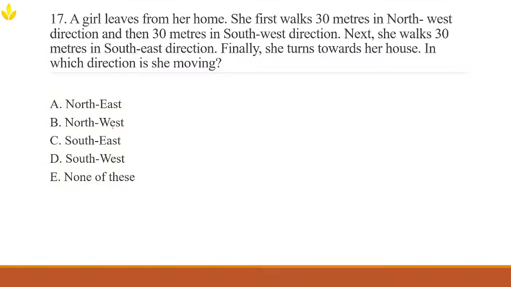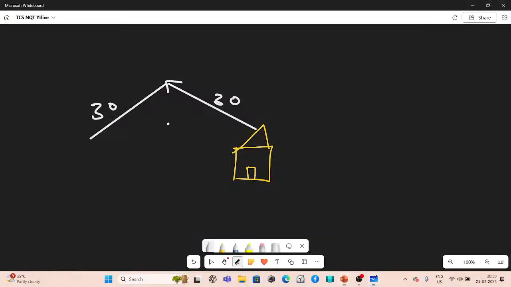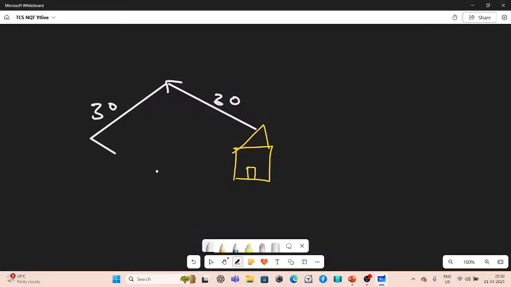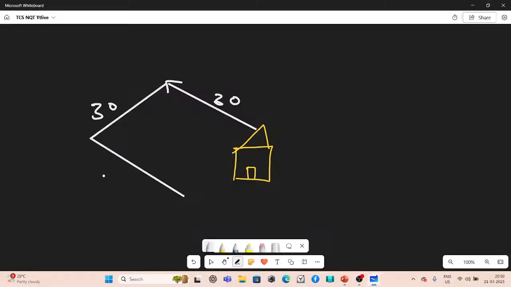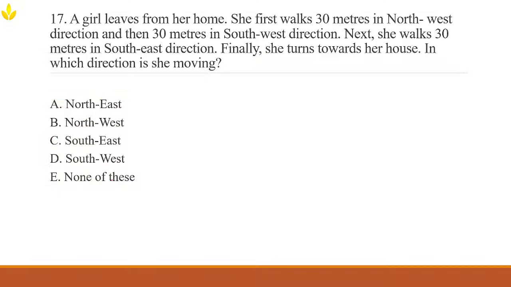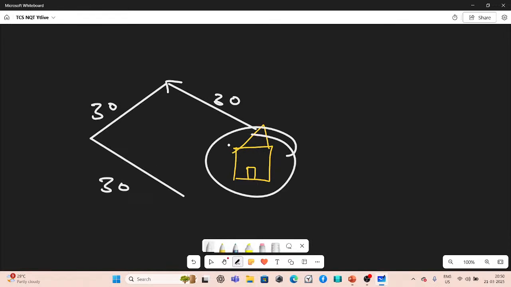Next, she walks 30 meters in the southeast direction, like that. So south, southeast. Alright, she walks for 30 meters in the southwest direction. Next, she walks 30 meters in the southeast direction. Finally, she turns towards her house. Where is her house?